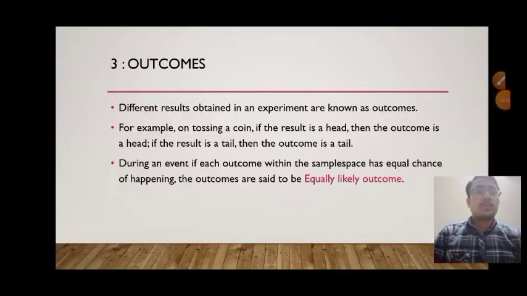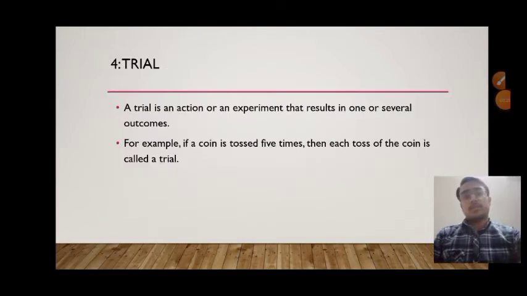Next, outcomes. Different results obtained in an experiment are known as outcomes. For example, tossing a coin, if the result is head, then the outcome is head. If the result is a tail, then the outcome is a tail. We will discuss the sample space later. If during an event all the outcomes have equal chances, they are called equally likely outcomes.